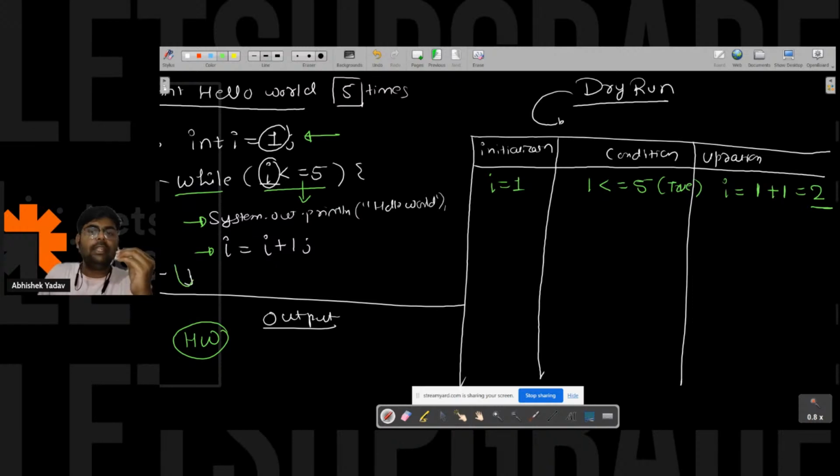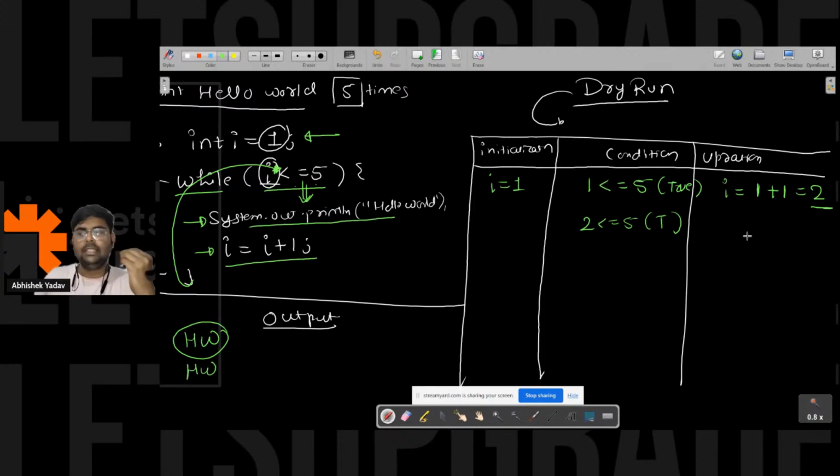So you will again go to the condition part. Here, what is the condition? i is less than equal to 5. The value of i is the updated value, 2. 2 is less than equal to 5. Condition is true. The moment your condition is true, you will move inside the body and execute this line, that is, hello world will get printed for the second time.